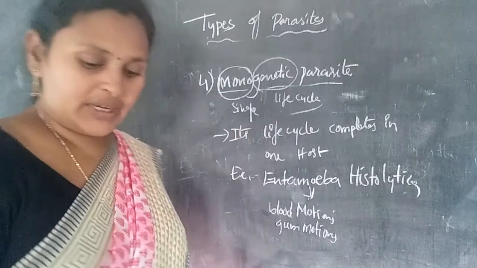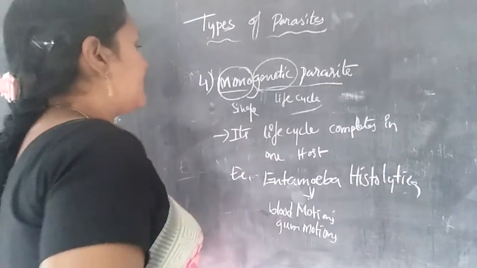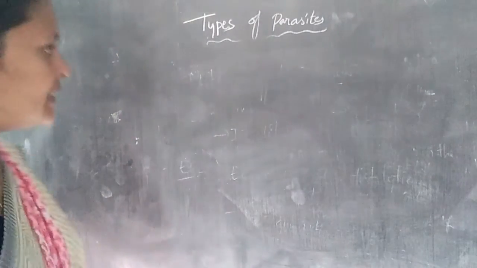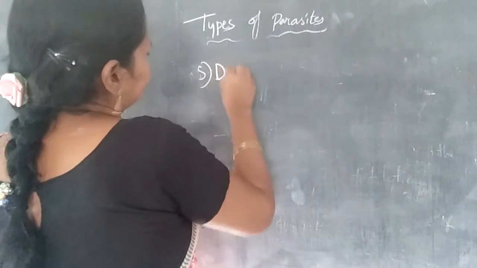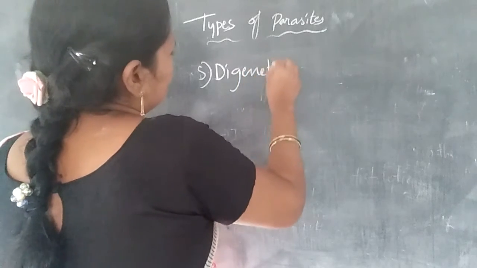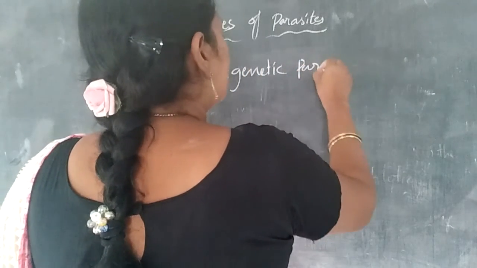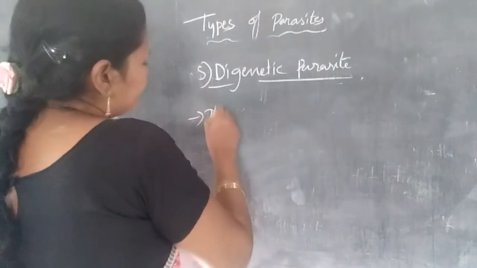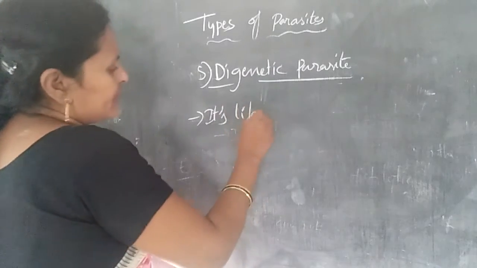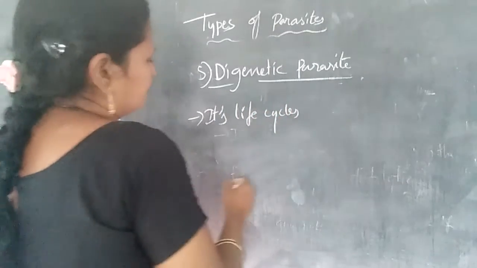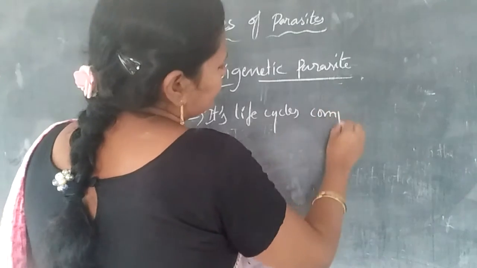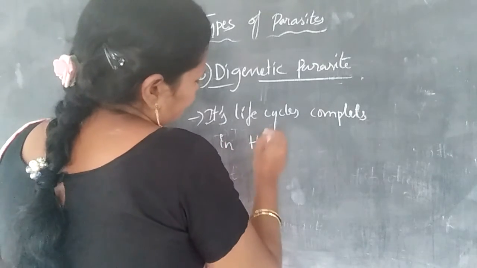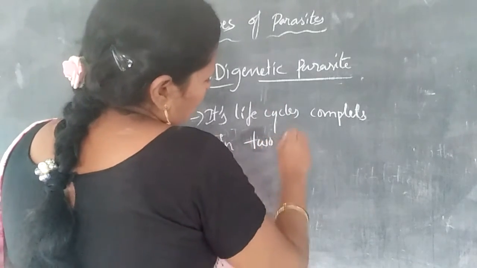And the fifth one is the digenetic parasite. So what is a digenetic parasite? Its life cycle completes in two hosts.